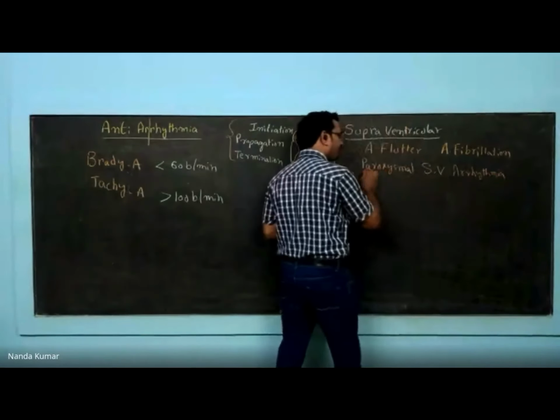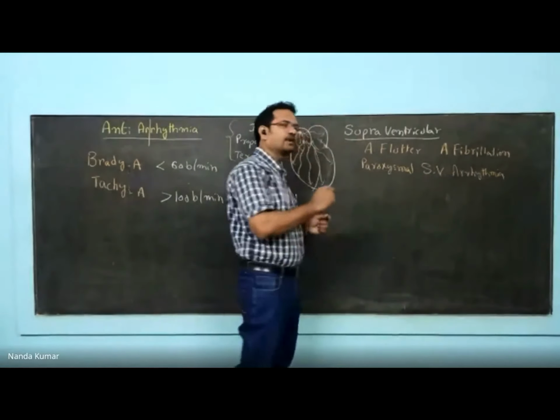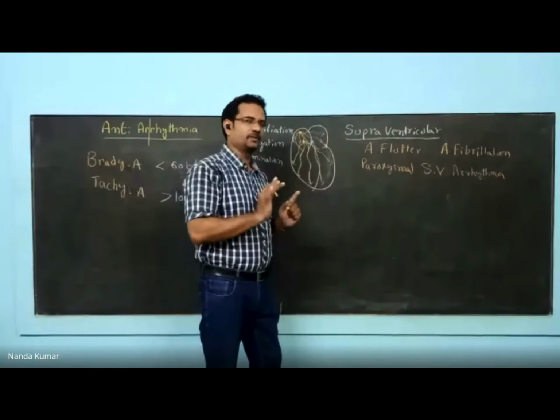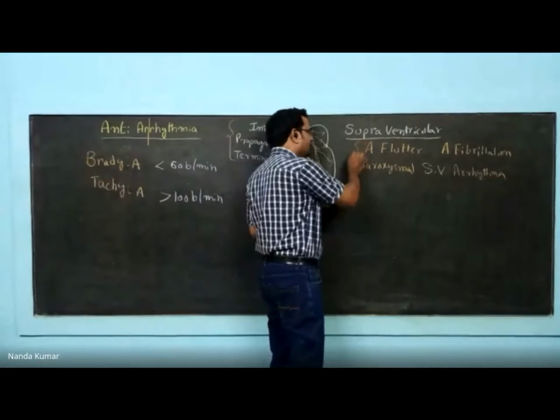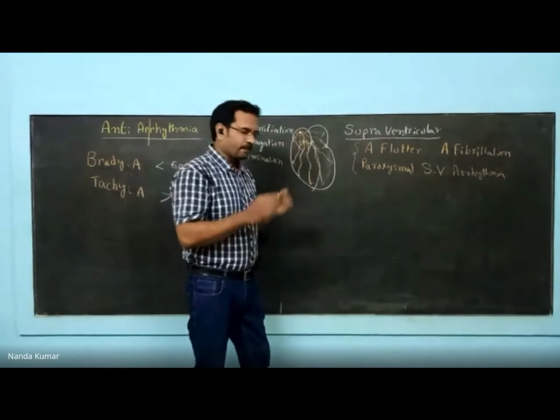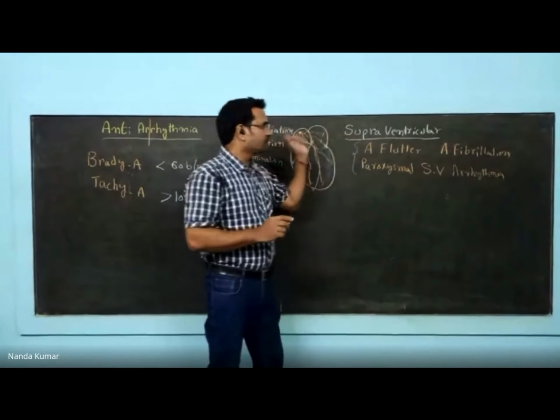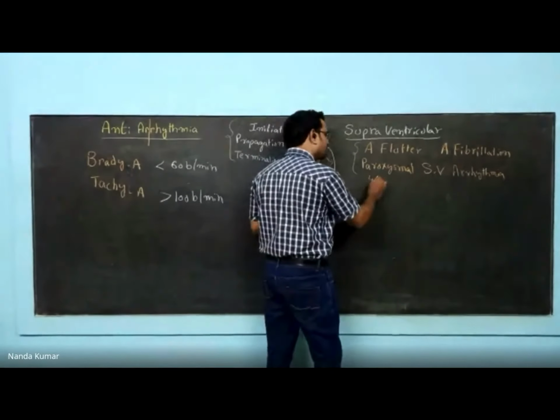Simply, it is known as PSVT, paroxysmal supraventricular tachyarrhythmia. Now, let us see what all these stand for. One more is there, which is related to supraventricular, that is Wolff-Parkinson-White.